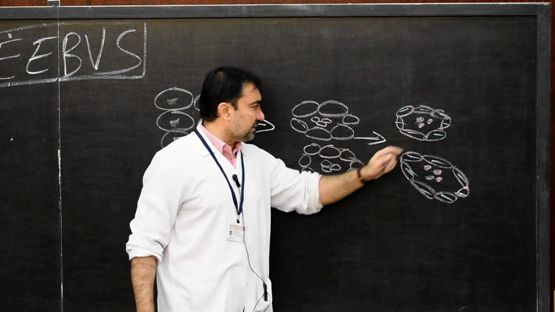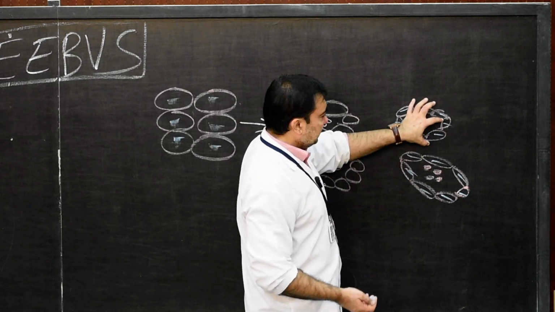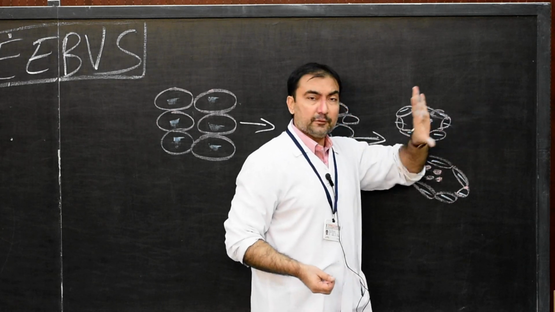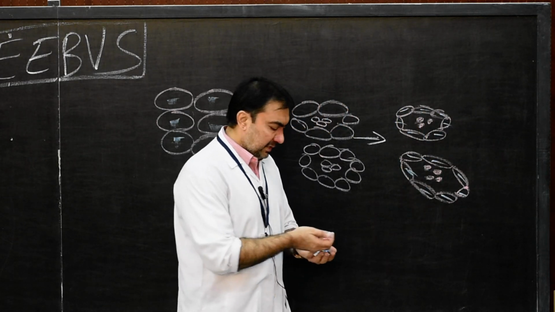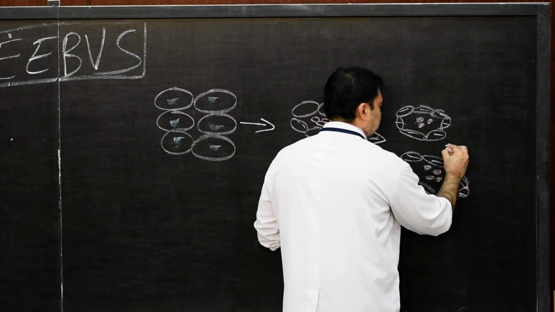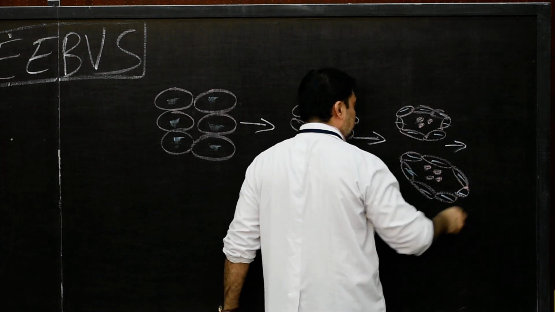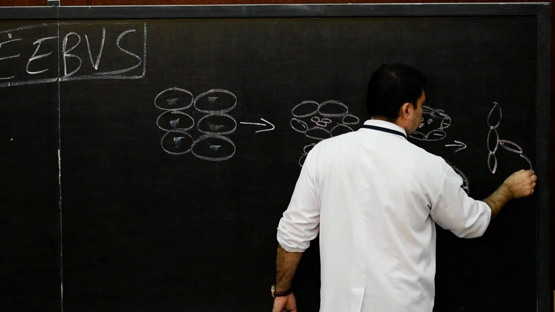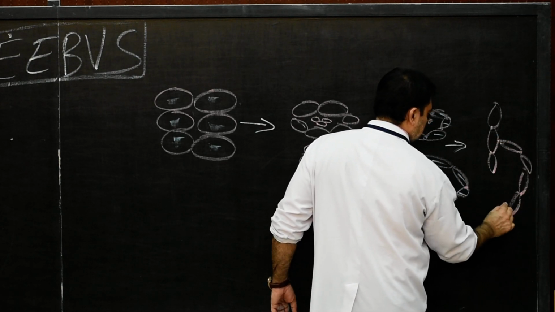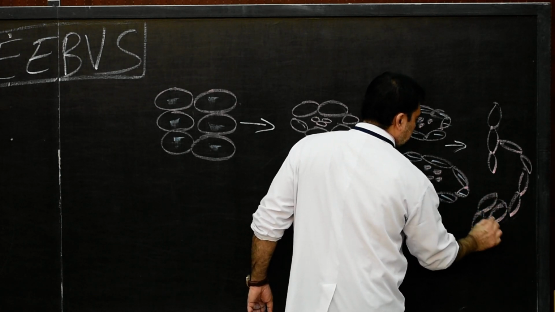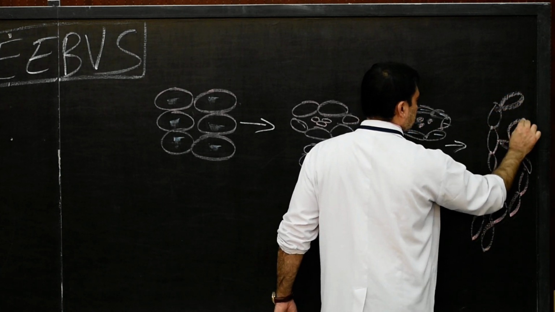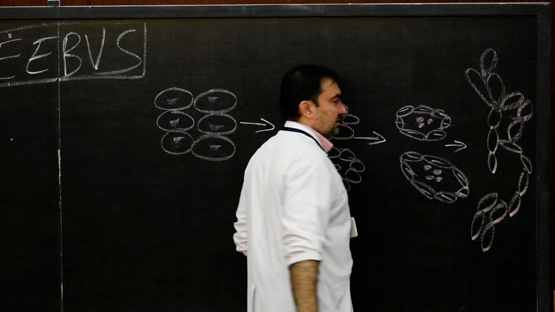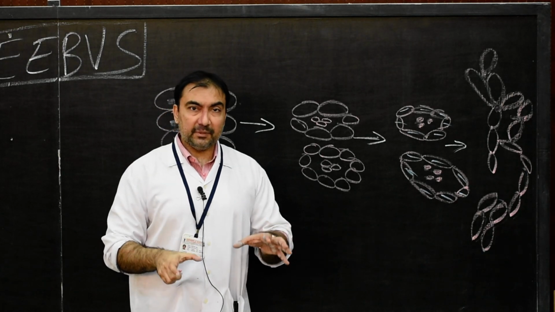Now what happens later on here? Later on, these endothelial cells of capillaries will join with each other and they will form a plexiform network of capillaries. So here, if I extend this diagram, we can show that in this way, it will form a network of capillaries. This is how it will form a plexiform network. These capillaries will fuse with each other and form a network of capillaries.